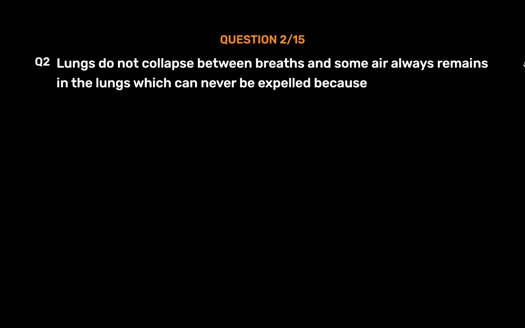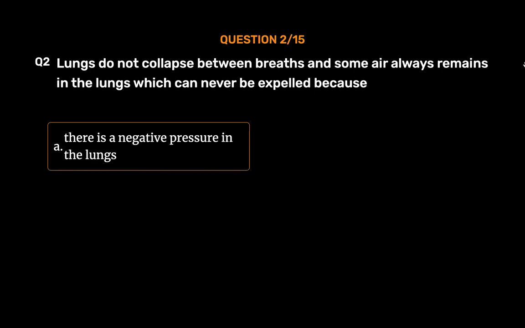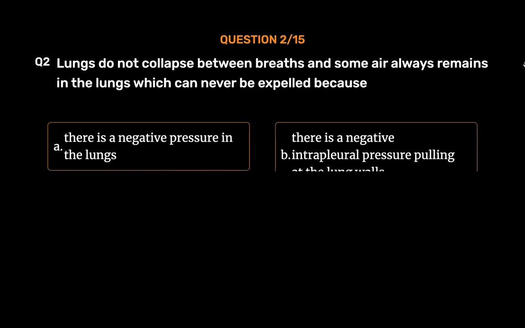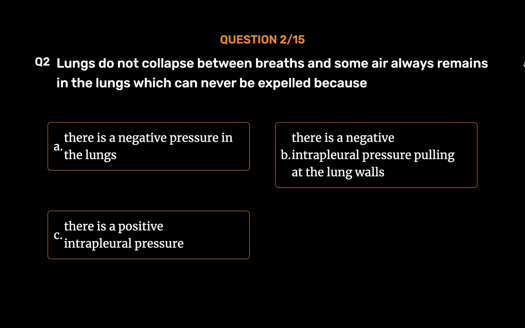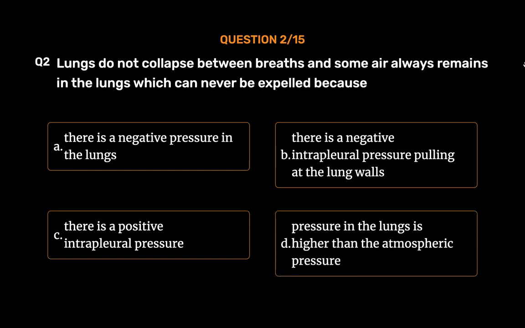Question number 2. Lungs do not collapse between breaths and some air always remains in the lungs which can never be expelled because Option A. There is a negative pressure in the lungs. Option B. There is a negative intrapleural pressure pulling at the lung walls. Option C. There is a positive intrapleural pressure. Option D. Pressure in the lungs is higher than the atmospheric pressure.